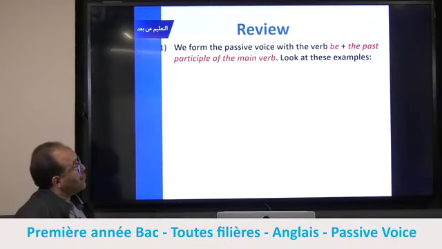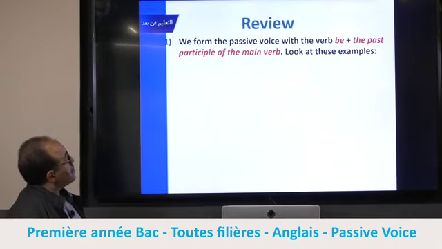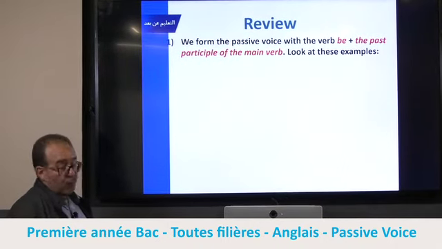Now let's have a review of passive and active voice. We form the passive voice with the verb be plus the past participle of the main verb. Look at these examples.